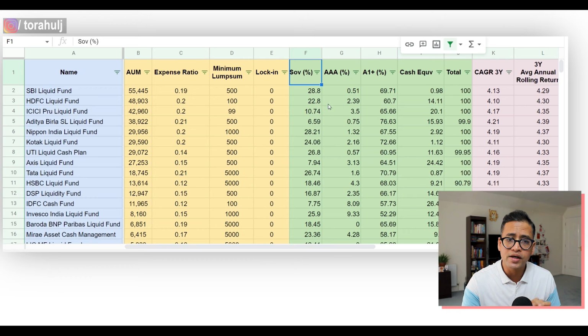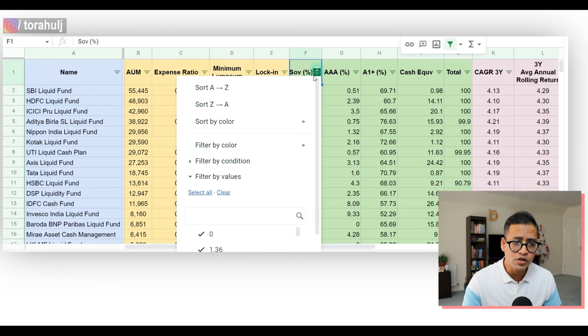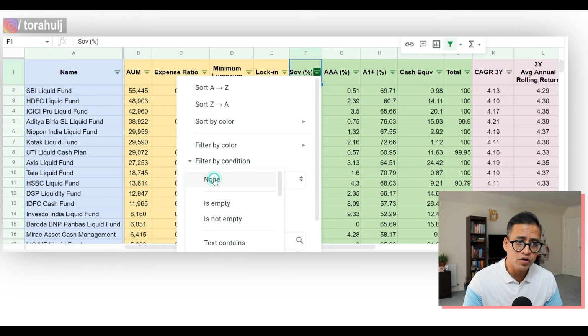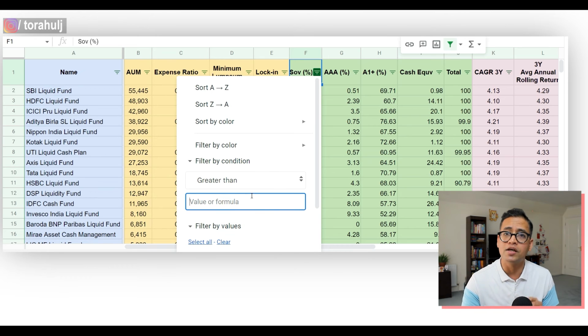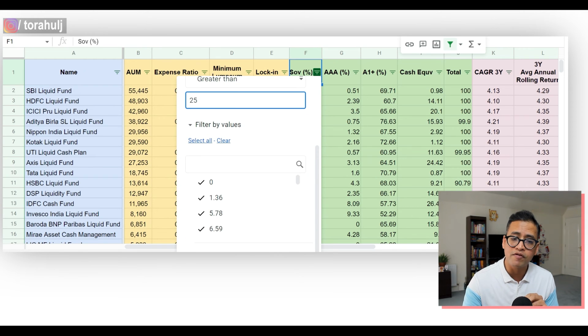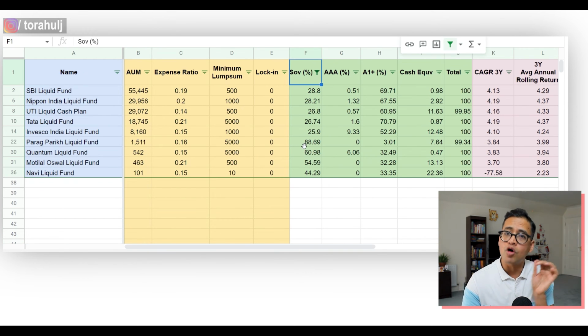What I'm going to do simply is look at the SOV here, which is the safest category of liquid fund. So what we are going to do is filter it out here. We are going to say, give me all the liquid funds that have SOV category more than 25%, meaning they have invested more than 25% of their money in the government related debt because that is the safest one, right? We get out of this roughly a few liquid funds here.